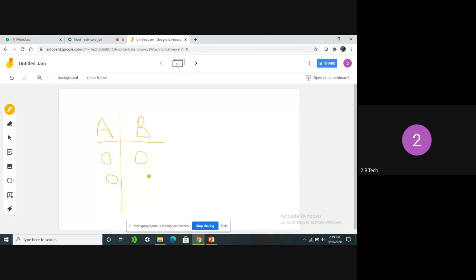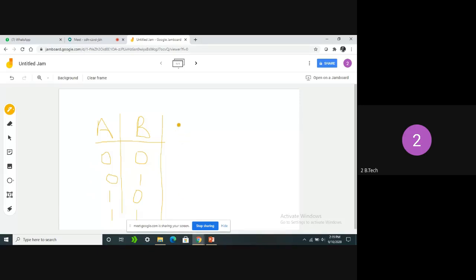Now, can you write the minterms for an AND gate? How many inputs are there for an AND gate? 2. So what are the minterms available for an AND gate?